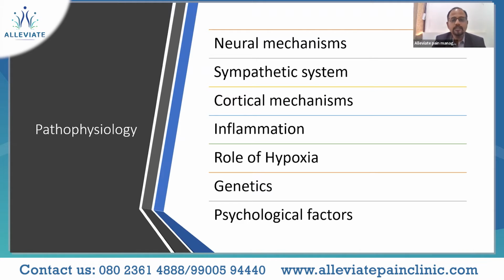Another indirect evidence is the raised level of interleukins, especially interleukin 2 and 6, in these patients. They have also seen many antibodies that are very high in these patients, thus proving the genetic predilection, and then the important role of hypoxia. You know that when there is hypoxia, there will be a collection of free radicals and lactic acid, also causing a lot of pain. But this is at the acute phase. These mechanisms explain not only the acute phase but also the chronic phases of this condition.